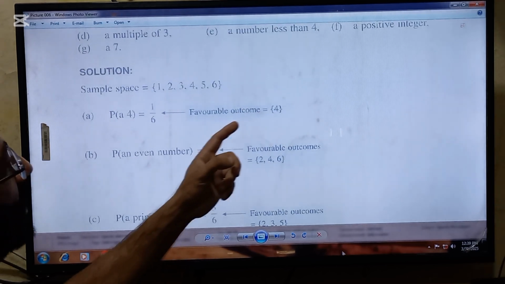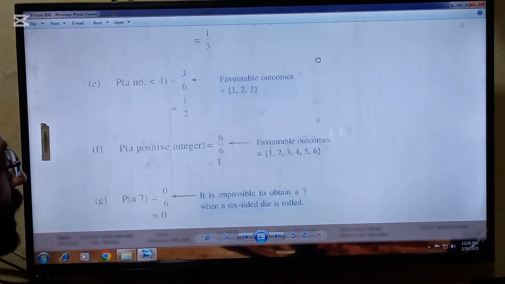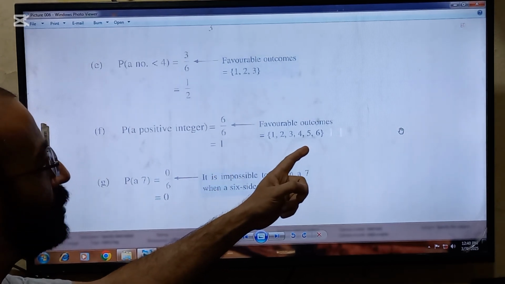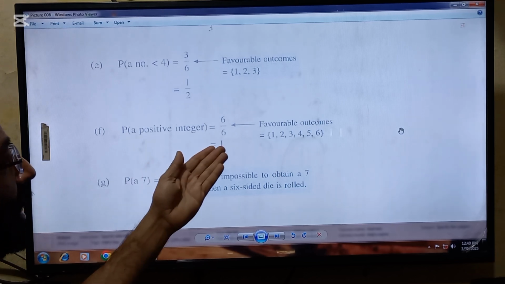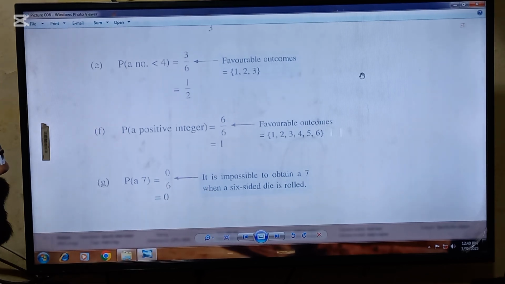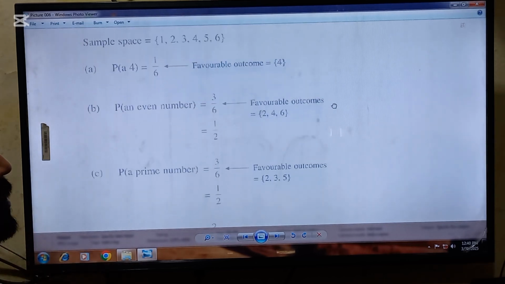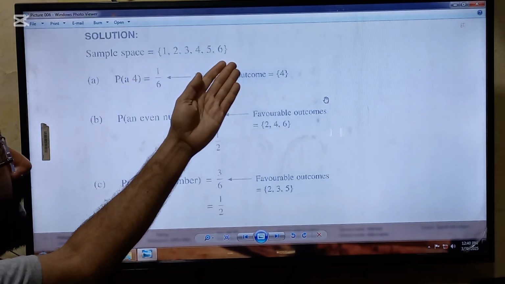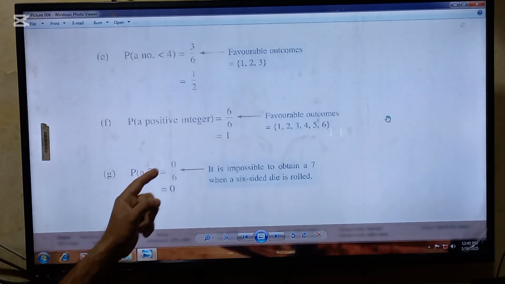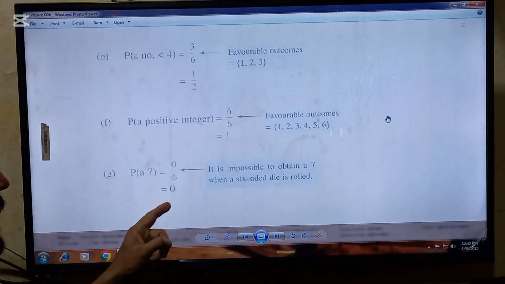And last requirement is a positive integer. So beta, remember, all numbers given in this sample space are positive integers. So it means 6 favorable outcomes are there which will be put in numerator, and in total there are 6 outcomes. So after cancellation, you will get an answer of 1. And the last requirement, G part, is a 7. So beta, in this sample space we are not having any number 7, so favorable outcome is 0, which will be put in numerator, and total outcomes are 6. So after solving it, you will get an answer of 0.